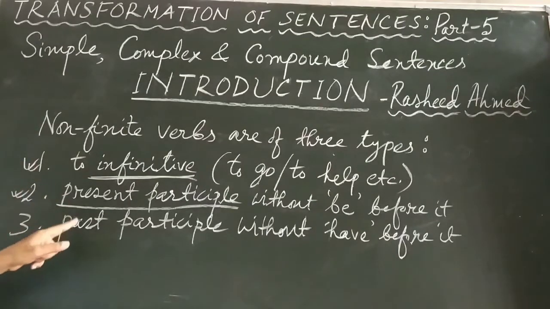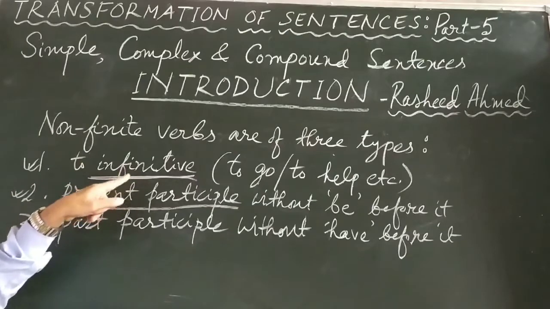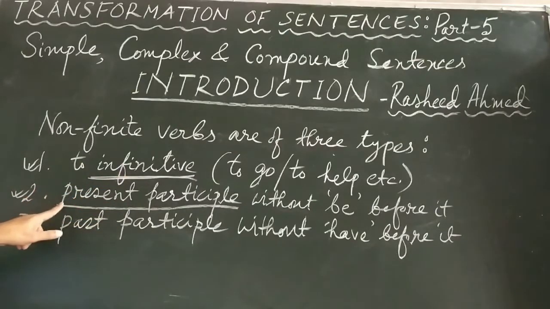So usually before present participle a be verb is there. That is what we do in present continuous tense. But sometimes you find that present participle is there, it means verb ing is there, but there is no be verb before it. That is an example of non-finite verb. One example of non-finite verb is to infinitive: to go, to play, to see, to work. Another example of non-finite verb is present participle without be verb before it. I am sure you have got the point.